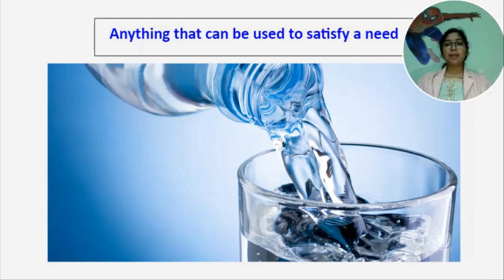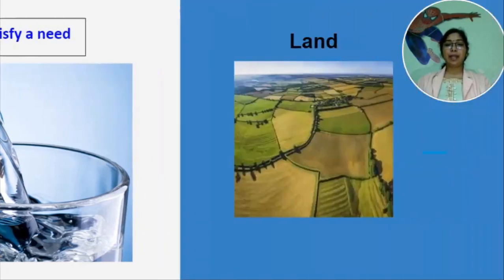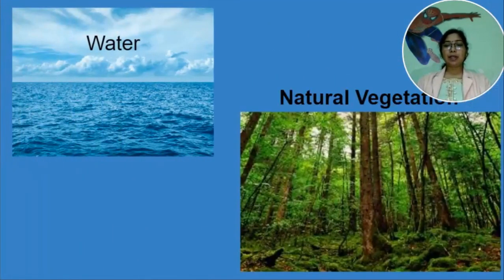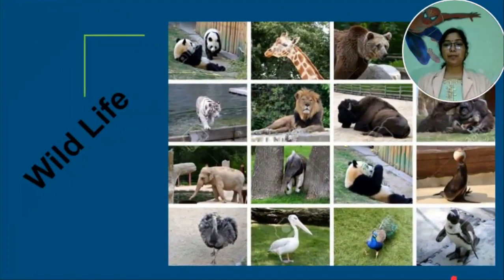All these things related to resource we studied in the first lesson. Now, in the second lesson, we are going to discuss different resources like land, soil, water, natural vegetation and wildlife. The main objectives of this lesson are to know about different resources and to develop awareness towards resource conservation. Let's discuss the lesson. Now, the first resource that will be taken today is land.